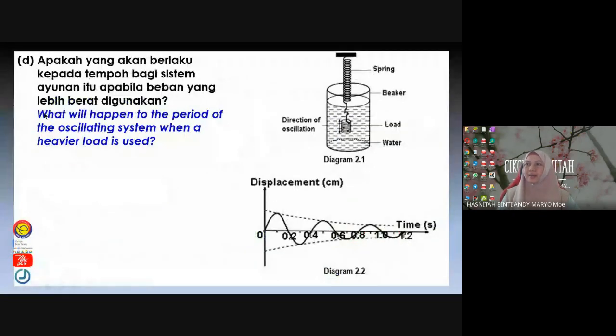Okay, then what will happen to the period of oscillation when a heavy load is used? Kalau kita tambah berat di sini, what do you think happens to the period of oscillation? Increases or decreases? Any idea? The period will increase. Heavy load will oscillate with a higher period. Alright.